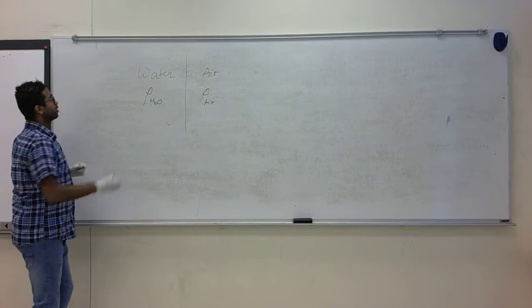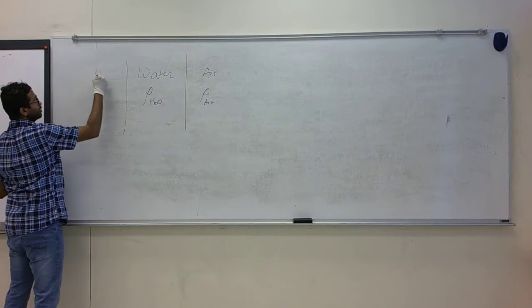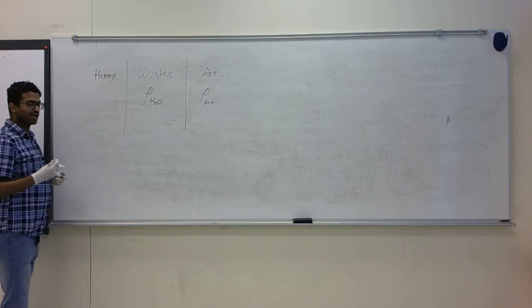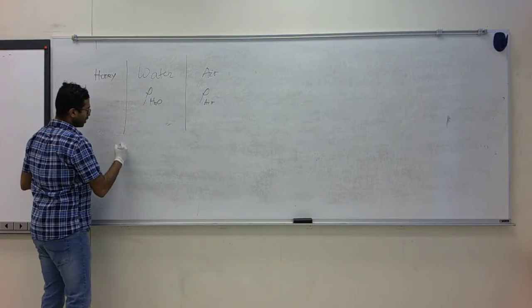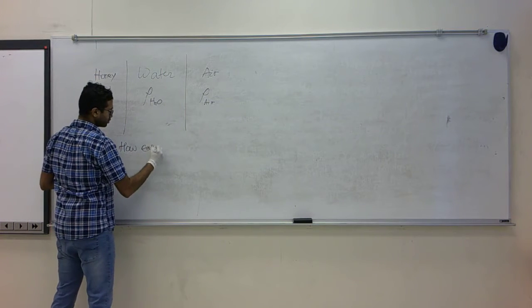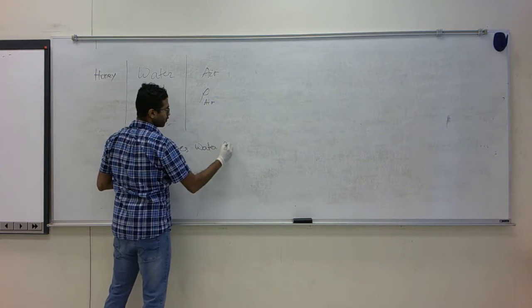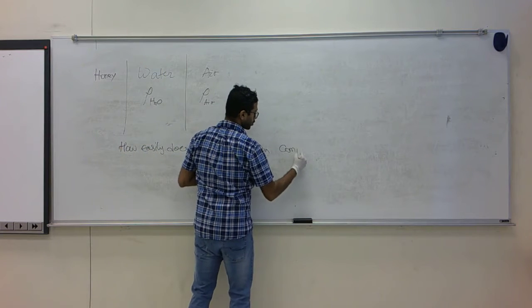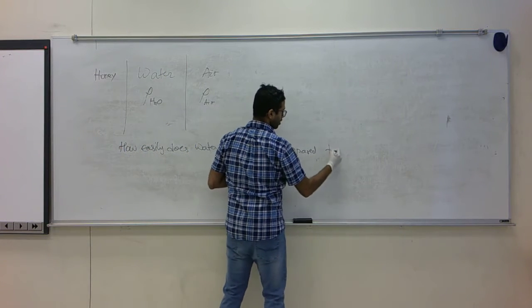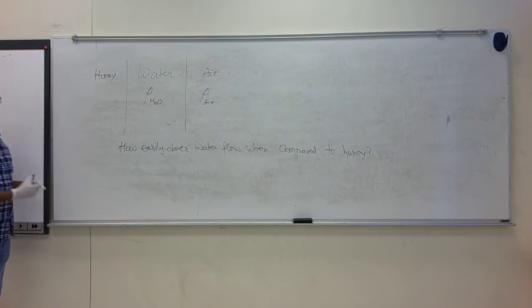Or if you want to keep it consistent, you can take water and a substance like honey, to exaggerate the point I'm trying to make: how easily does water flow when compared to honey?